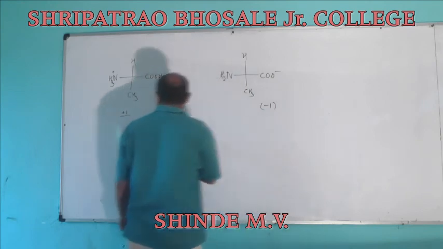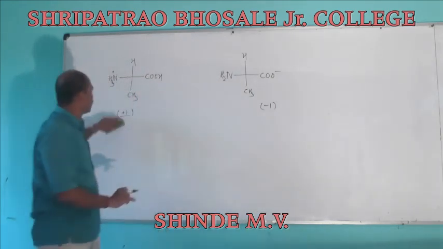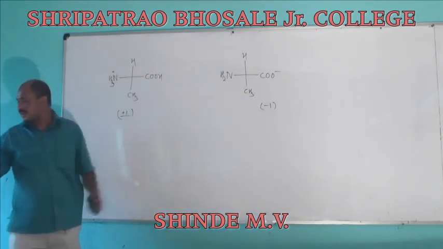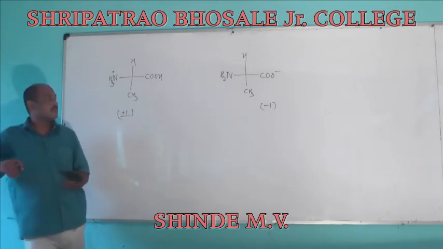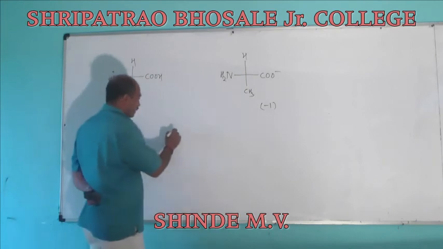The net, overall charge is plus one, minus one. These are balanced by each other, like this.